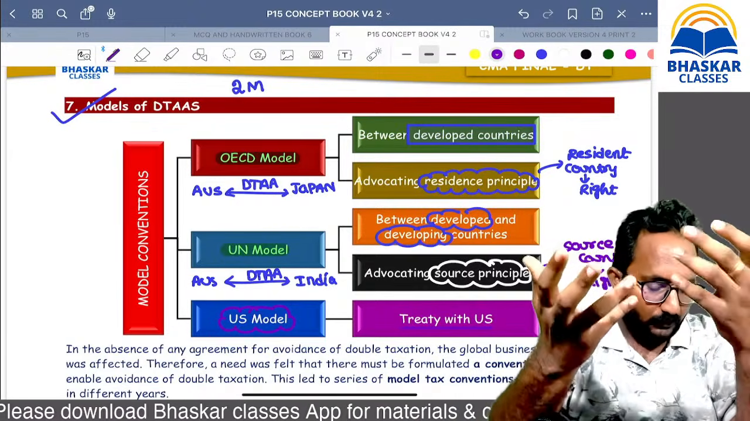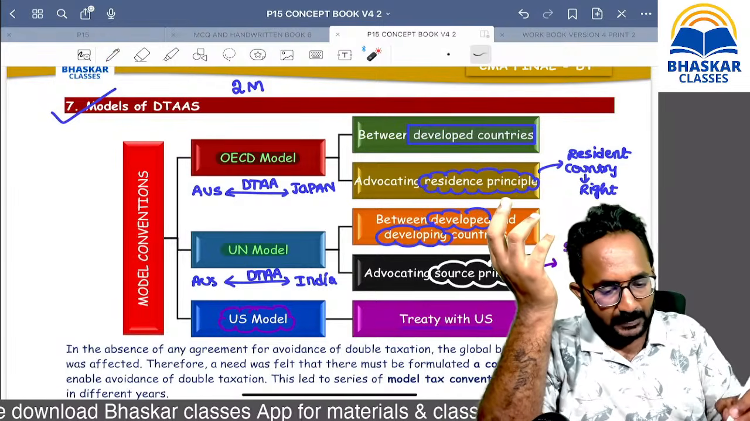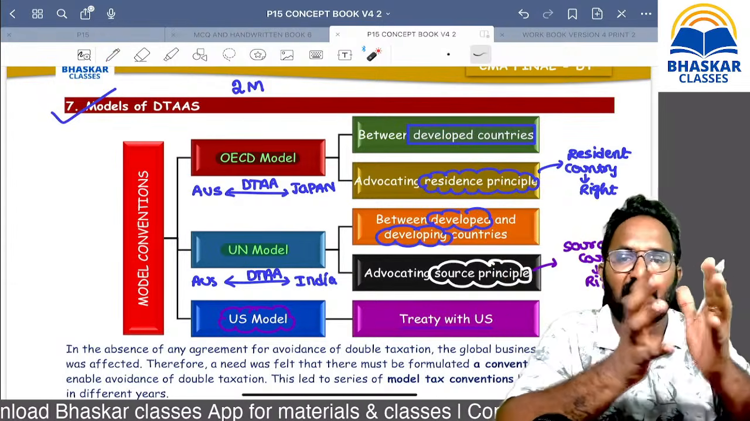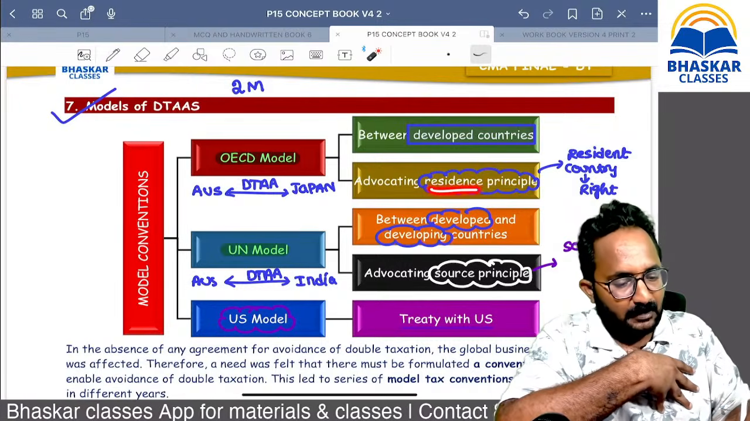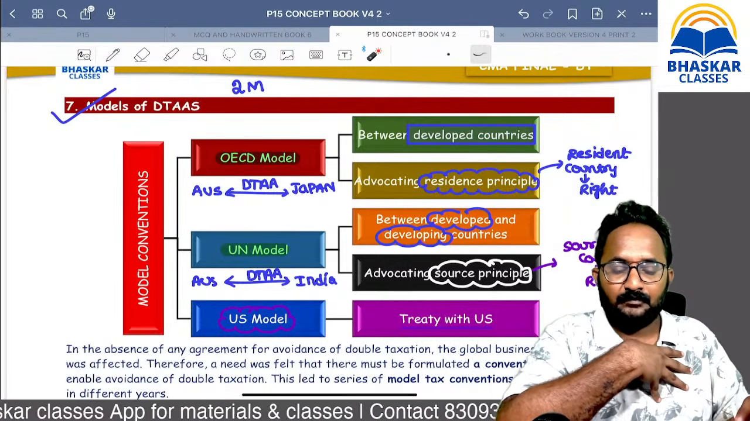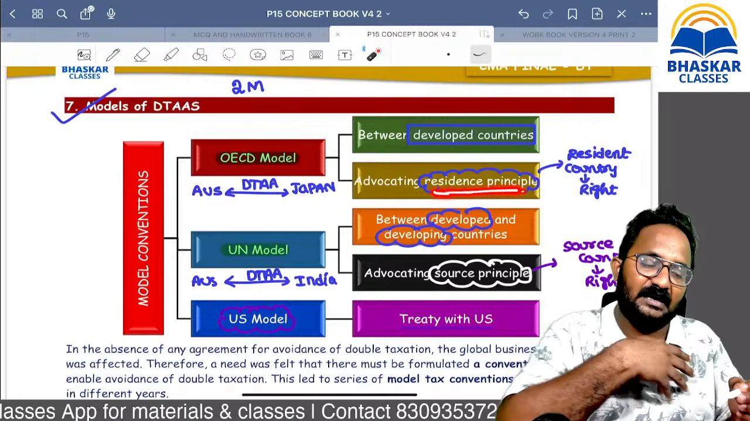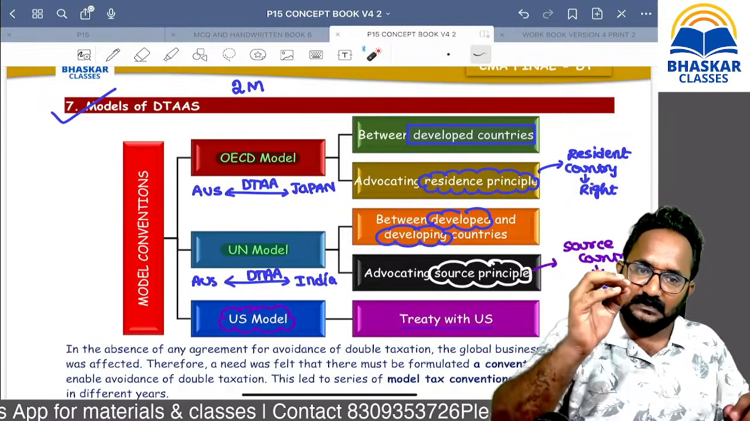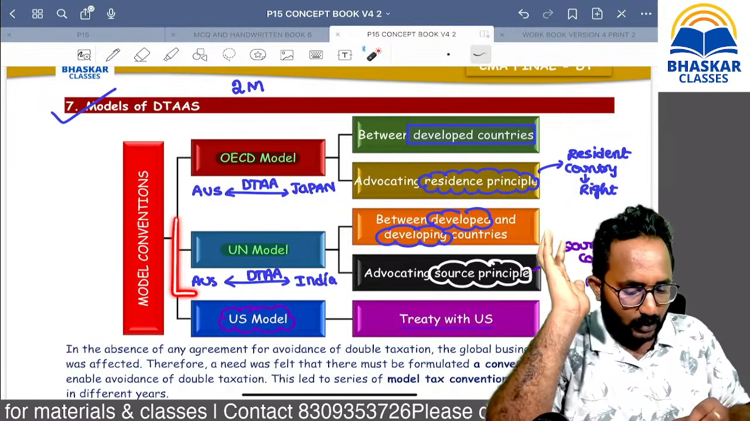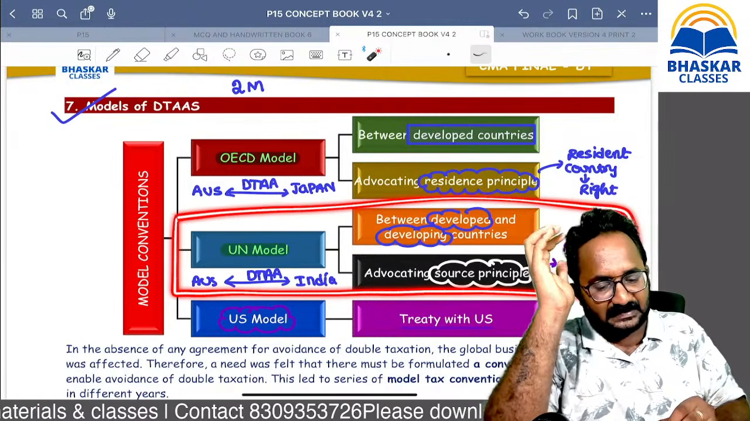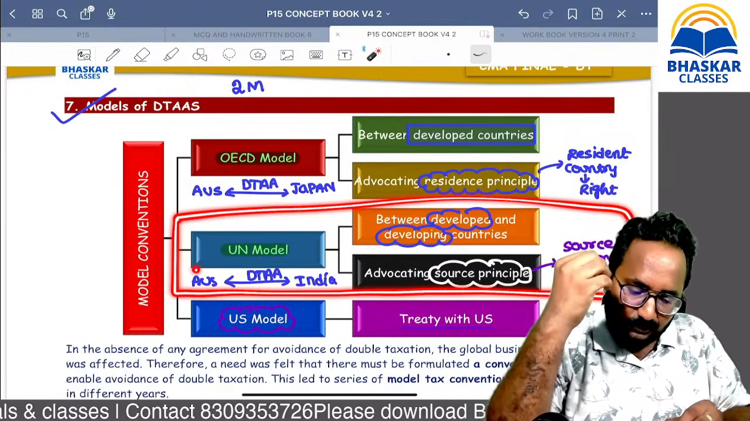If you follow the OECD model, it is applicable between developed countries. Which principle, ma? Residence principle. So the resident country is dominating here. They will collect the tax, and the source country will maintain silence. But the UN model is our model. We are discussing everything as per this model only.